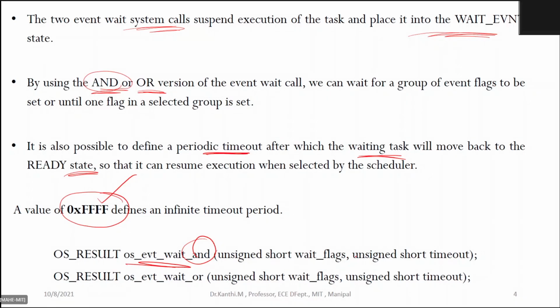Here you put an unsigned timeout period, and the flags you are going to wait for. And if it is an OR function, at least one or two out of the group need to be enabled. It will return the value, OS result.